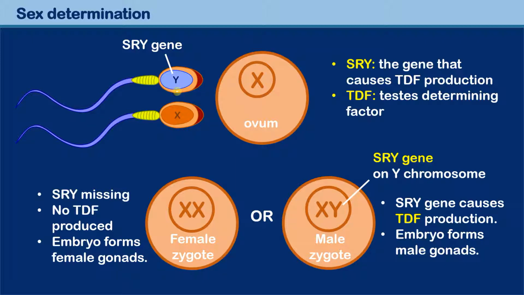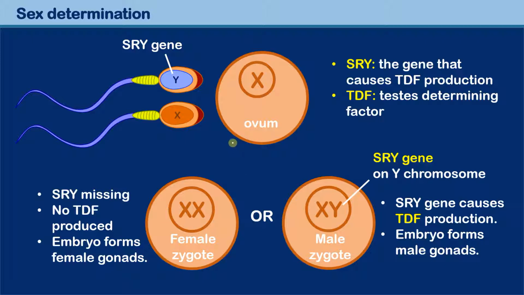Now, let's have a look at the ovum, the egg cell. The egg cell always has an X chromosome. So the mother really has no influence on deciding whether the baby is going to be a boy or girl, because all of the egg cells have an X chromosome. Now we have a 50-50 chance: either a Y chromosome sperm or a sperm with an X chromosome is going to fertilize it. This then determines whether there's going to be an XX combination, that's going to be a female baby, or an XY combination, and that's going to be a boy.